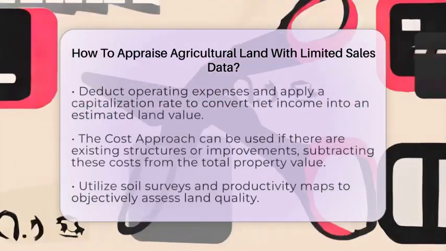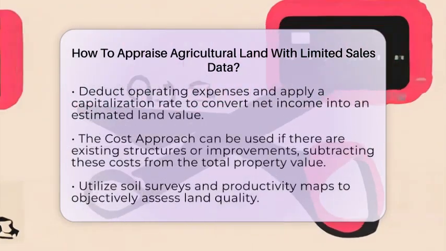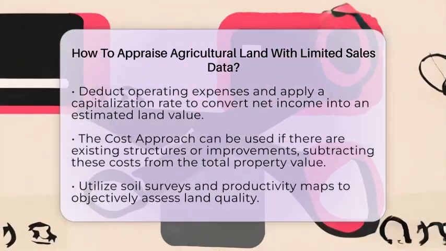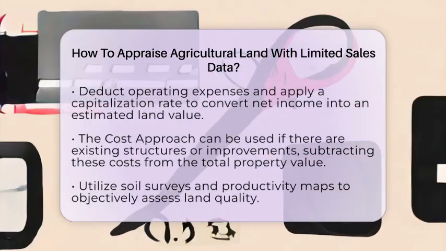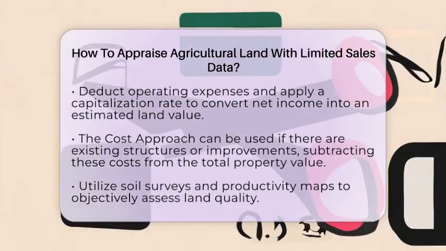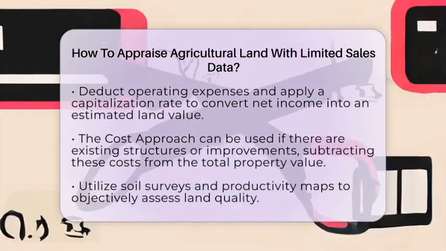Deduct operating expenses like fertilizer, labor, and equipment costs. Then, apply a capitalization rate, which converts net income into a value estimate. This approach works well for leased land or farms with steady production history.